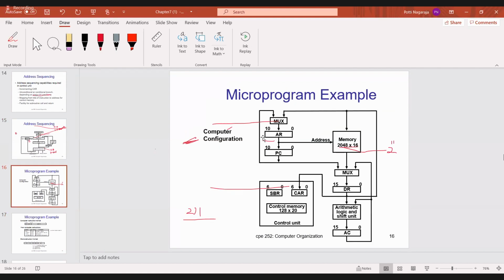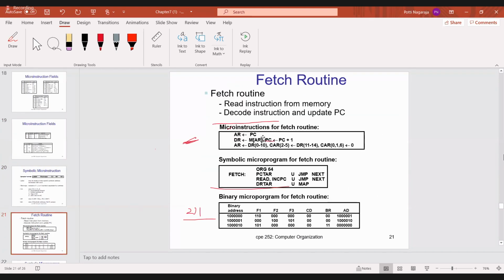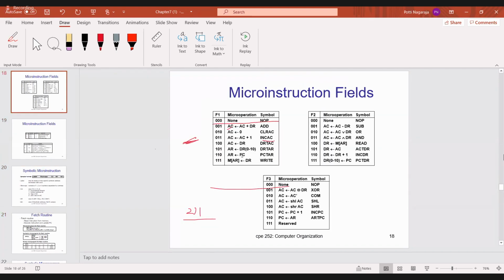AR, what is the size of the register? It is an 11 bit register. But DR is 16 bit. So what do I have to do? I have to take DR bits 0 to 10, that is 11 bits. By default I have to transfer bits 0 to 10 to AR.